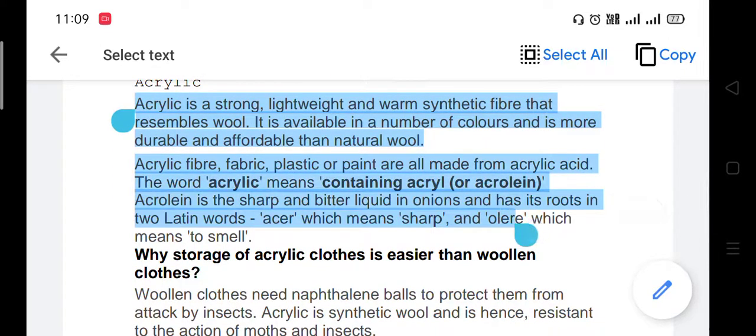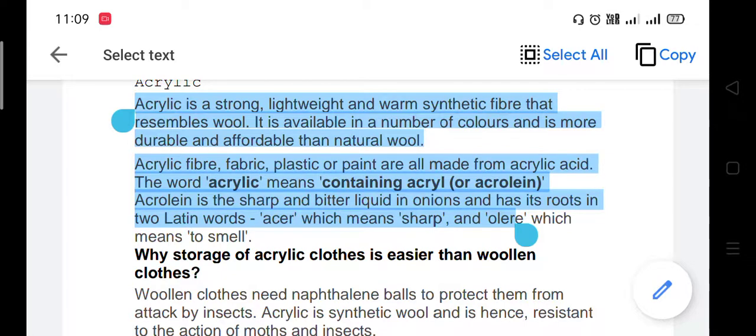The word acrylic means containing acrylic or acrolein. Acrolein is the sharp and bitter liquid in onions and has its root in two Latin words, acer, which means sharp, and olere, which means to smell.